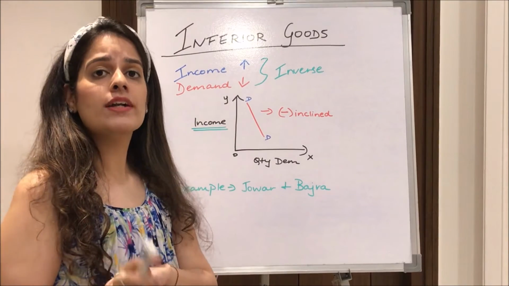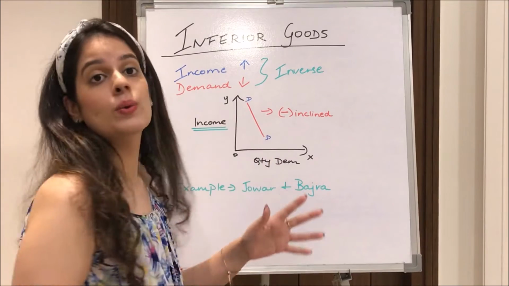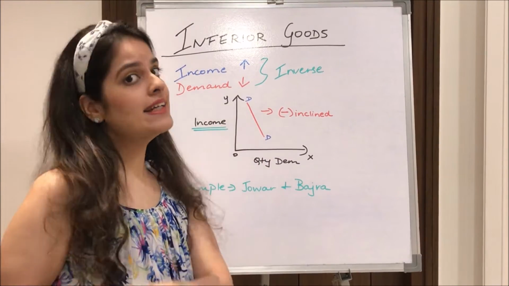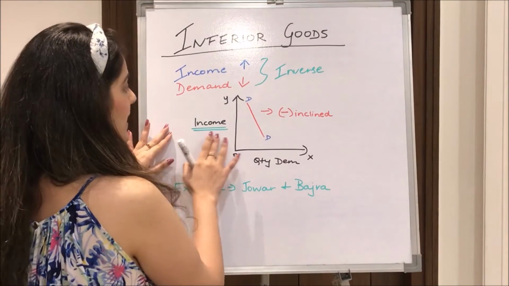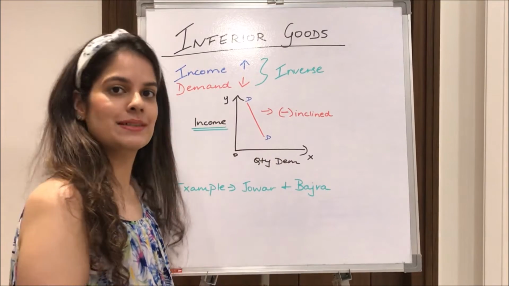One common mistake which students tend to make is that they confuse this with price. Please make sure the inferior goods yardstick is income and not price. That's why I have highlighted income over here. We tend to measure this with respect to income.